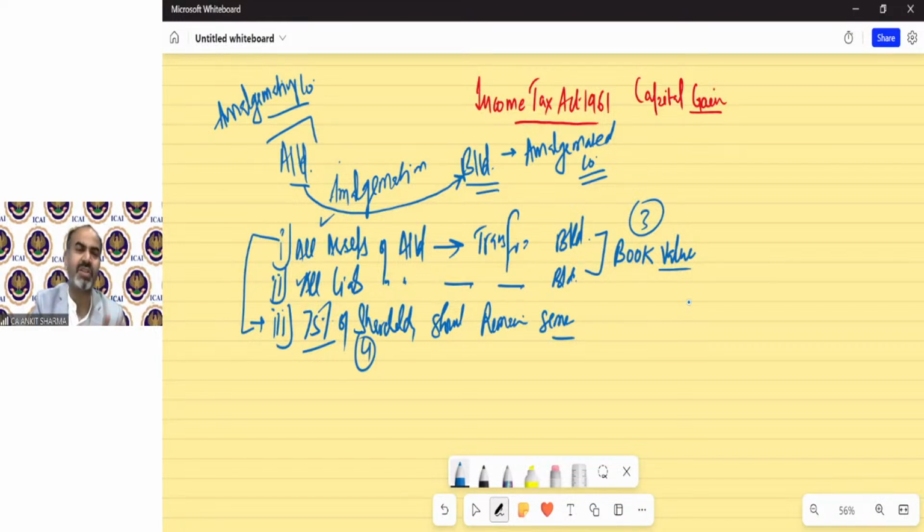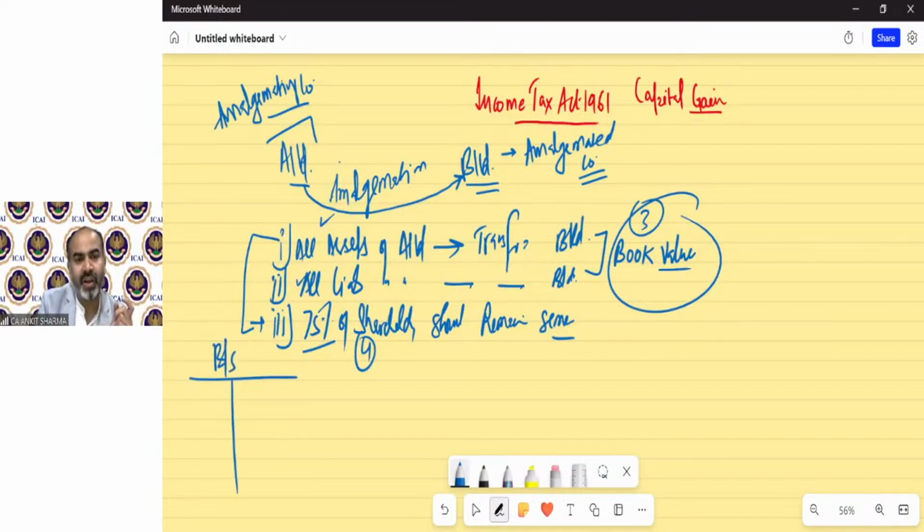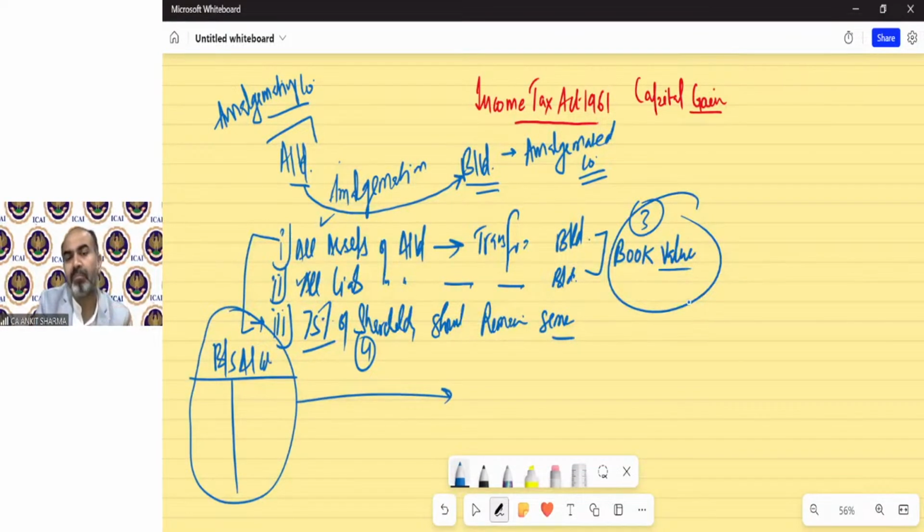If these basic conditions are fulfilled, in that case we call it amalgamation. Technically, all assets should be transferred, all liabilities should be transferred, and that too on book value. So what we are exactly doing is that whatever the balance sheet of A Limited was earlier, the full balance sheet is transferred just like that to B Limited. All assets and liabilities are transferred and the book value remains the same. That means the value cannot be changed.